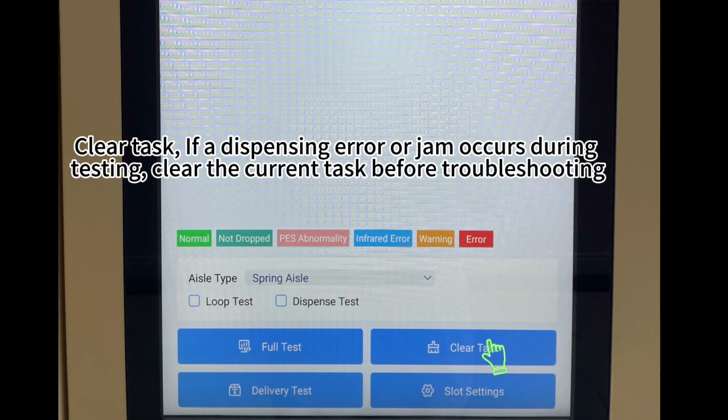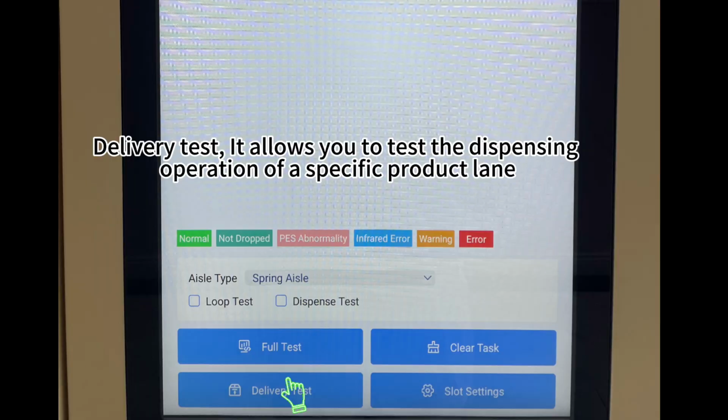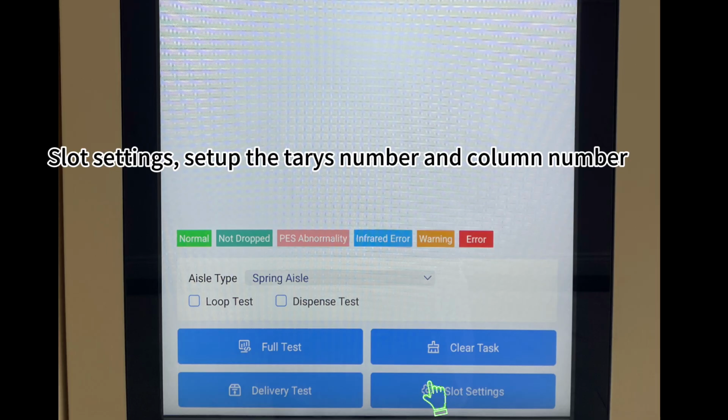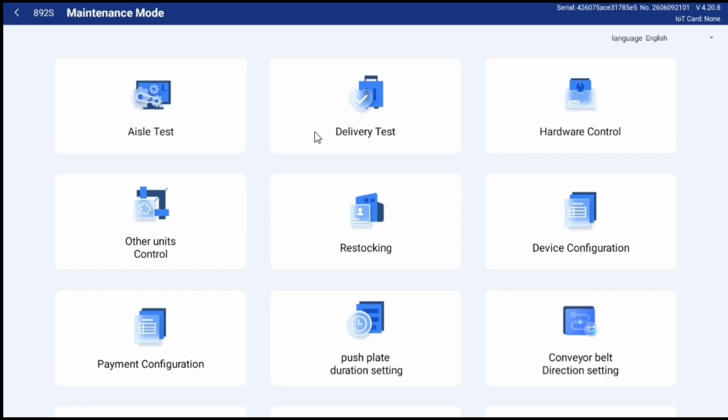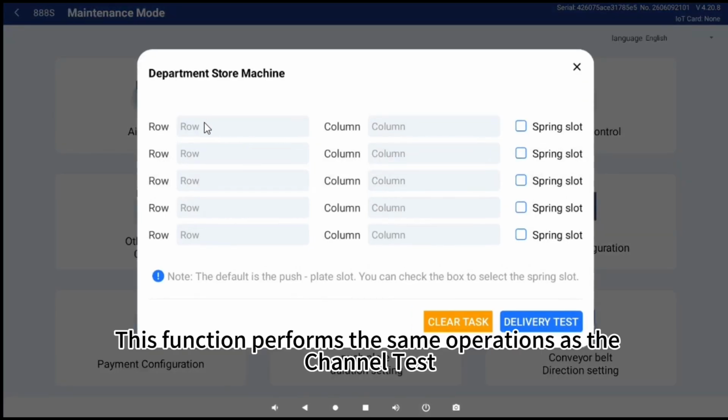Clear task. If a dispensing error or jam occurs during testing, clear the current task before troubleshooting. Delivery test. It allows you to test the dispensing operation of a specific product lane. Slot settings. Set up the row number and column number. Delivery test. This function performs the same operations as the channel test.